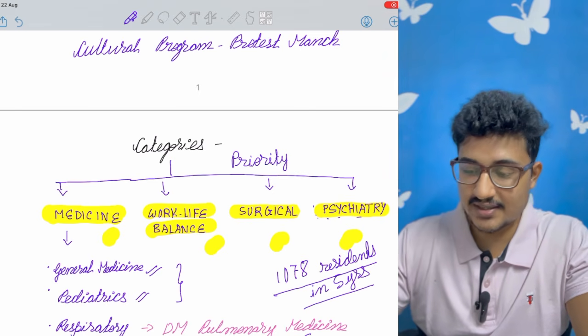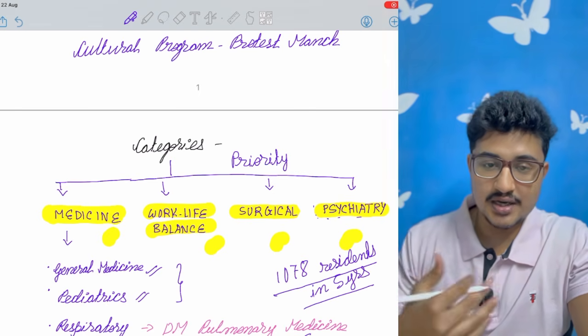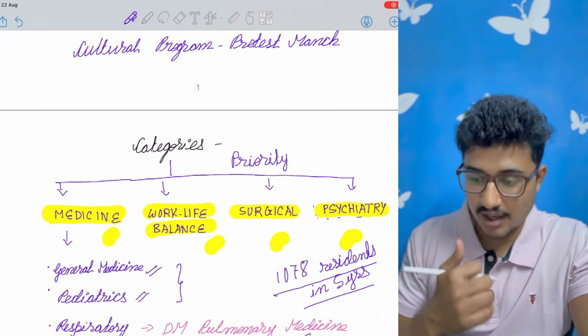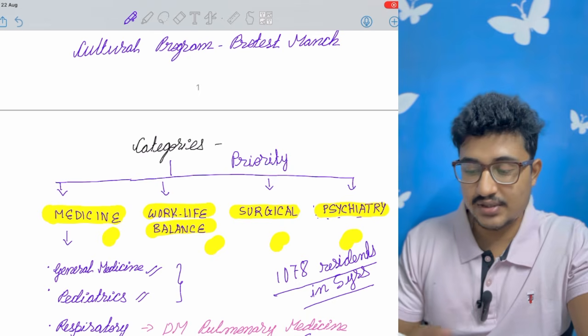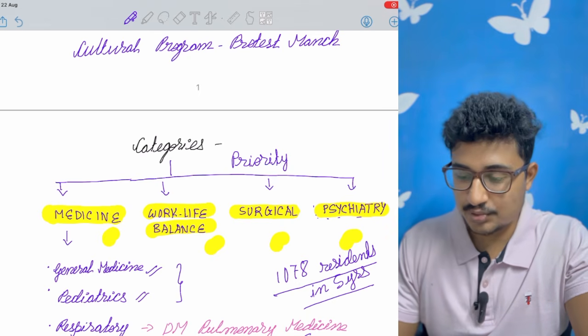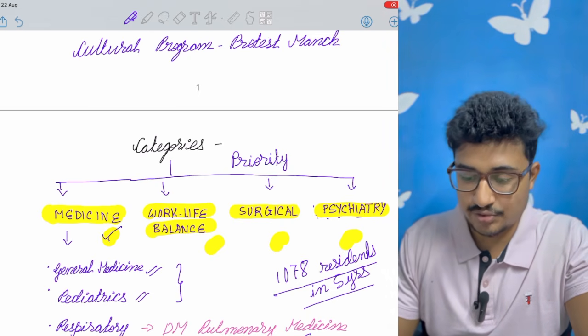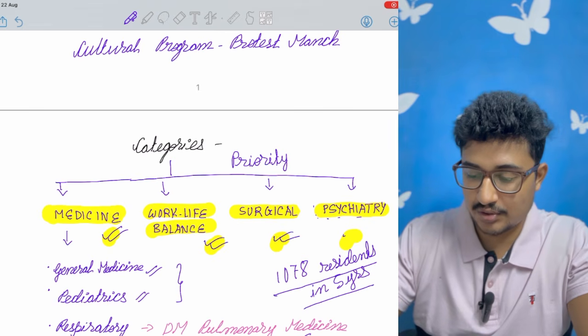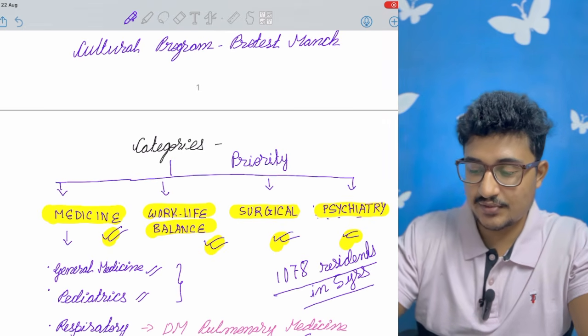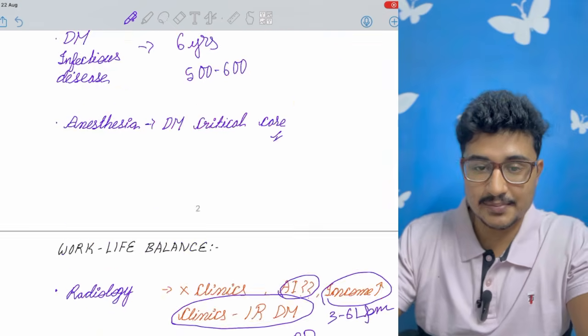So the leaving rate is very high because we are not sensitized to the stream, how we should choose the stream and which college to choose. So that is why residents keep leaving, and you shouldn't compromise with toxicity or a subject which you are not inclined to. So that is why this video becomes very important. Fix your priority.